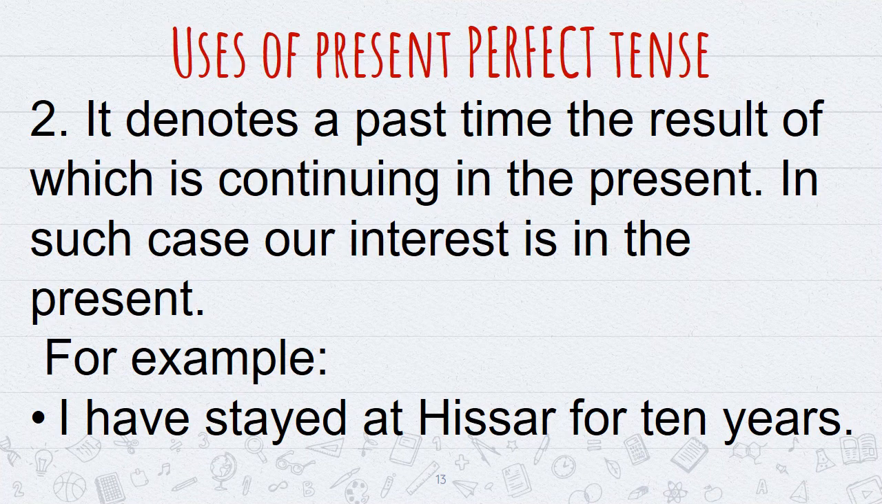Number two use says it denotes a past time, the result of which is continuing in the present. In such case, our interest is in the present. For example, I have stayed at Hisar for 10 years. Means I have stayed. Now also that particular person is still staying. In such case, our interest is in the present, and the action is continuing in the present also. So there we use present perfect tense.